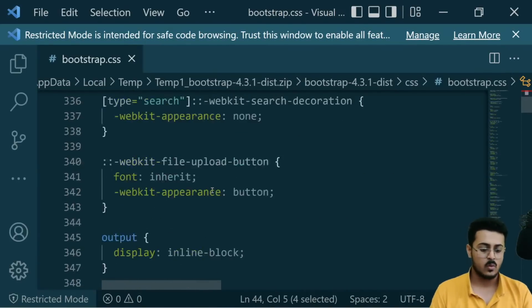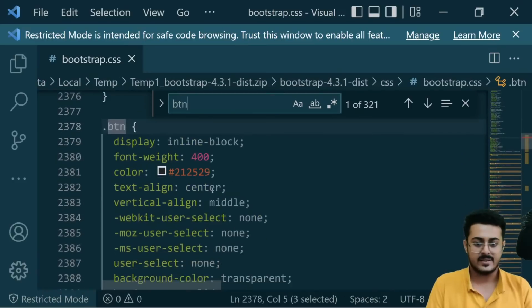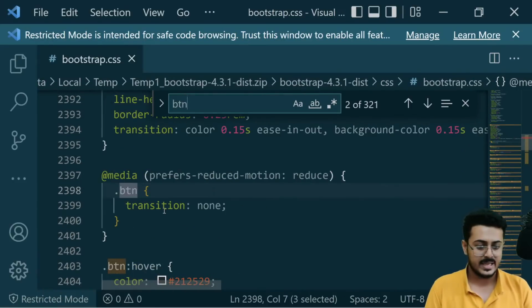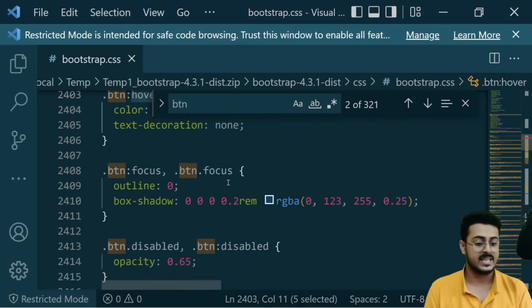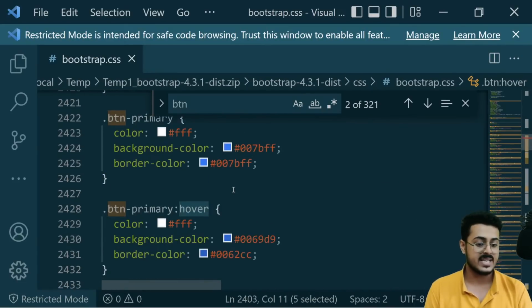And if you're going down below, Control F, BTN right over there. Let's search for BTN. So for the BTN class itself, it's already created the hover state, the focus state, the disabled state, everything.